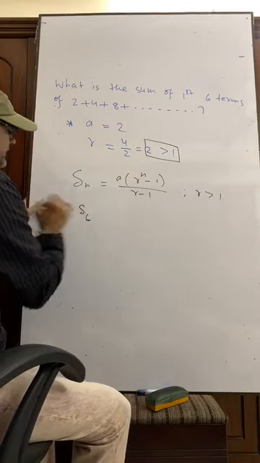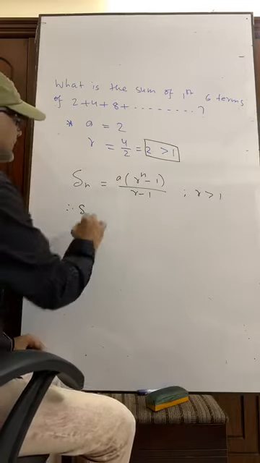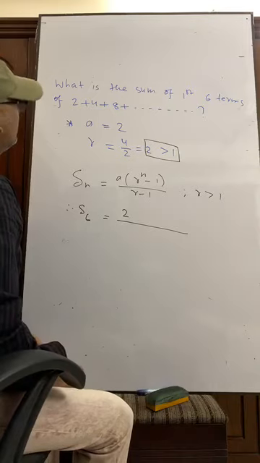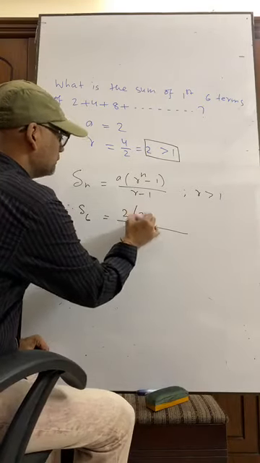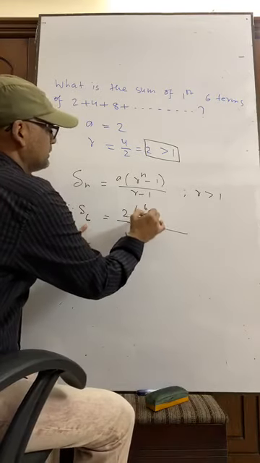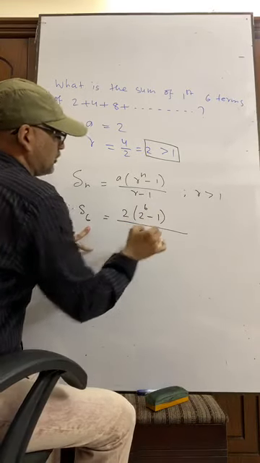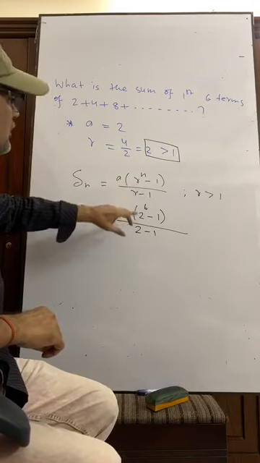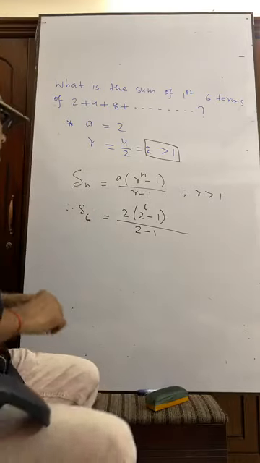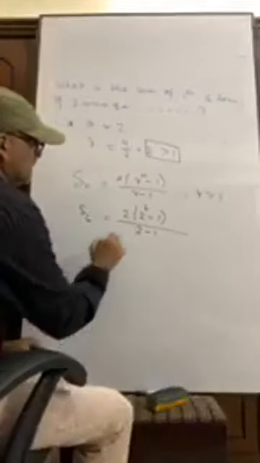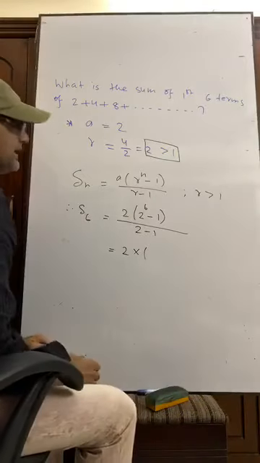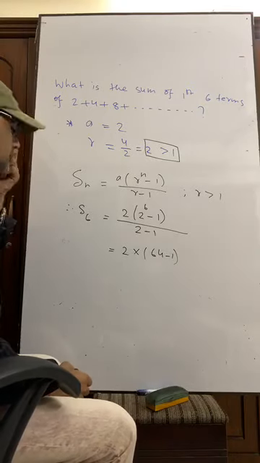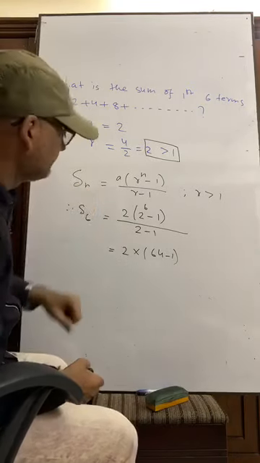Therefore, the sum of the first 6 terms is equal to, what is A? A is 2. What is R? Here R is also 2. N is 6, so 6 minus 1, and R is 2 minus 1. I have just put the values. Now calculation: this is 2 into (2 to the power 6, that is 64, minus 1), divided by 2 minus 1, which is 1.